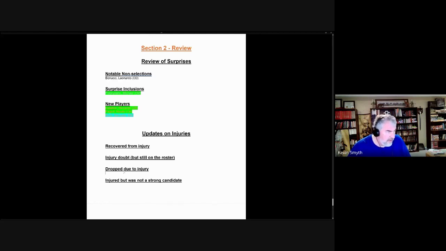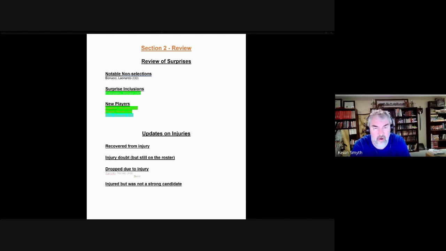Anyway, dropped due to injury and not selected for the squad was Nicolo Zaniolo, and he was out with what was called a bone splintering. That sounds awful. He was out since late May. He missed the last game of the season and was on an unknown return date. And it seems that injury was the reason, because we had him as a likely candidate based on his participation.